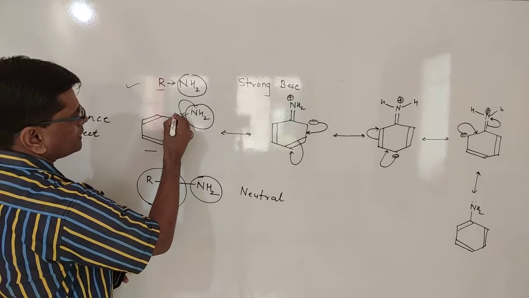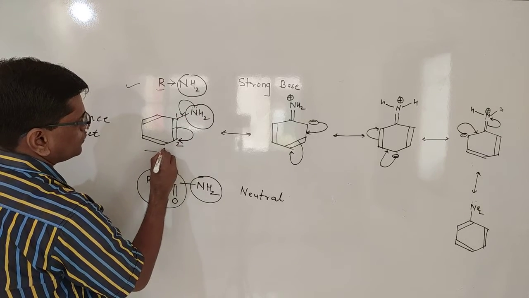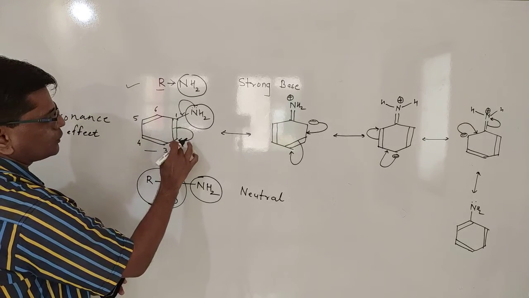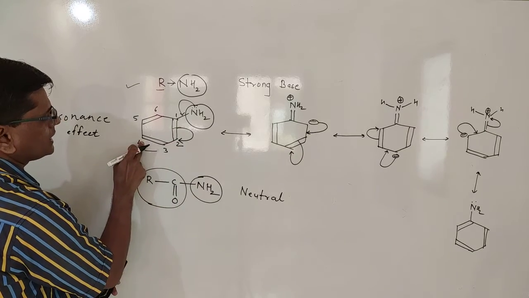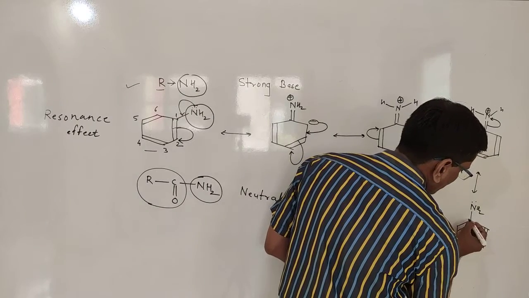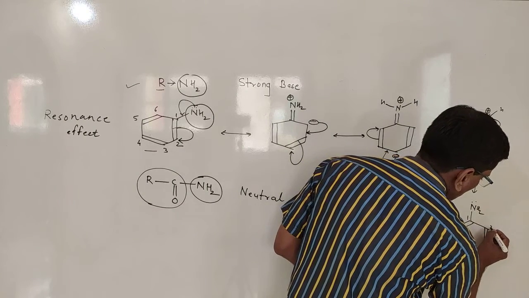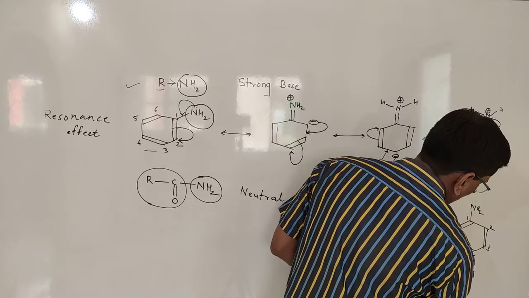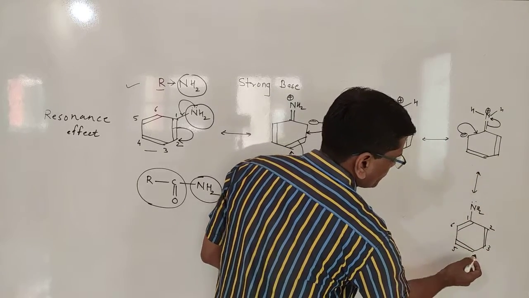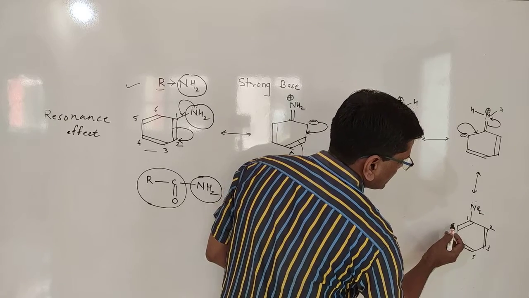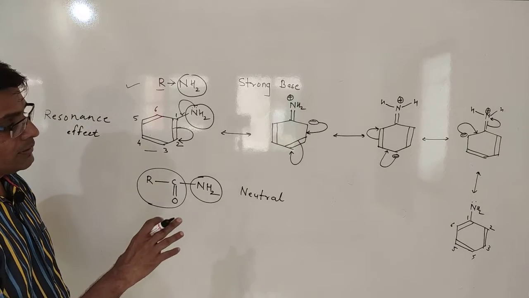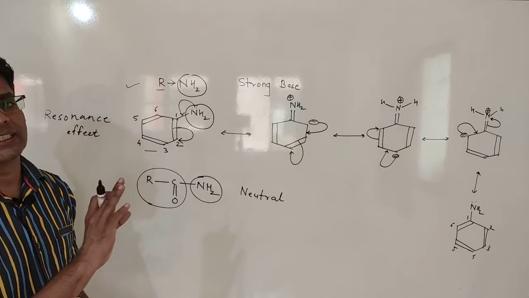With respect to nitrogen, when we consider the numbering 1, 2, 3, 4, 5 and 6, at the 1,2 position there is a double bond, at the 3,4 position there is a double bond, and at the 5,6 position there is a double bond. Now again with respect to NH2 we give the numbering 1 to 6. Now at the 2,3 position there is a double bond, at 4,5 there is a double bond, and at 6,1 there is a double bond. That means the molecule is identical, but the position of the double bonds has changed.